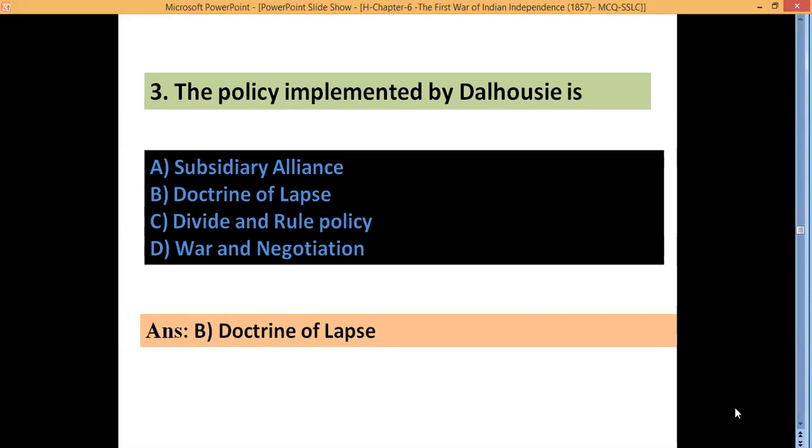If any Indian native king die without their own son or natural heir, their kingdom was lapsed or captured or confiscated by the British. This policy was called Doctrine of Lapse. So British introduced this Doctrine of Lapse in India to capture the places without waging war on them.